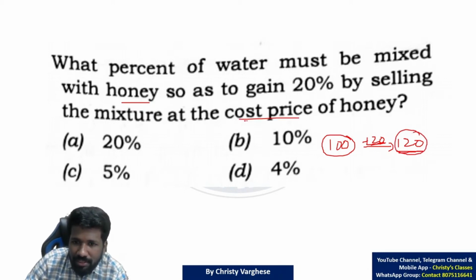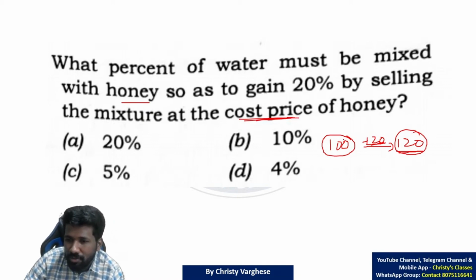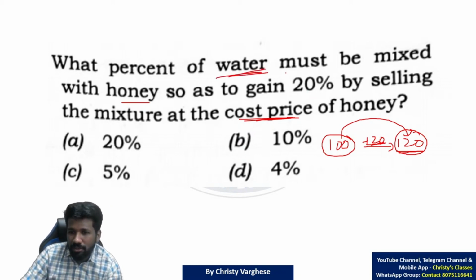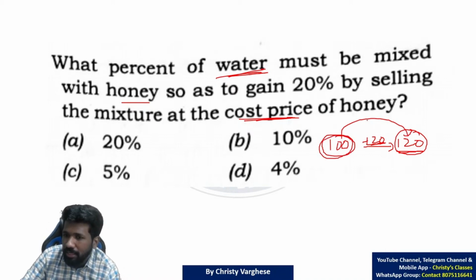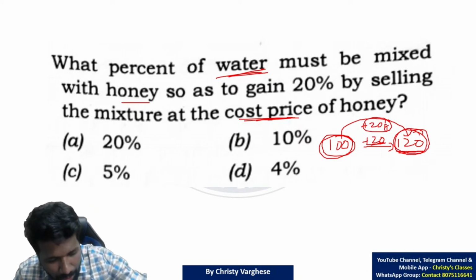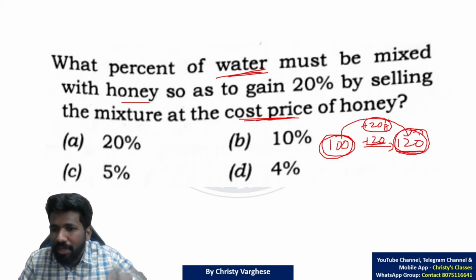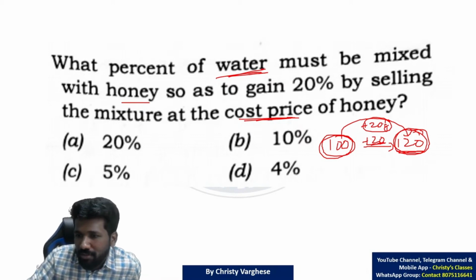But question says that it is sold at cost price itself. Cost price itself means 100 gram honey, 100 rupee itself. That means he has made an adulteration here. What adulteration? By mixing water. Assuming water is free of cost. 100 gram honey, he is adding 20 gram water. Then 120 gram will be there. So that 120 grams sold at 120 rupee, he can make 20% profit.